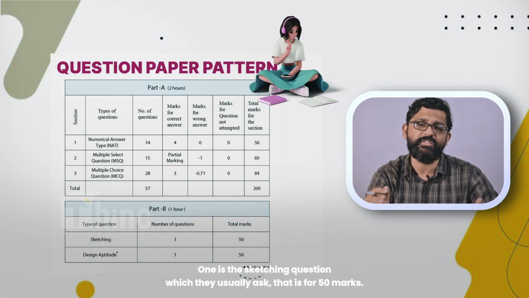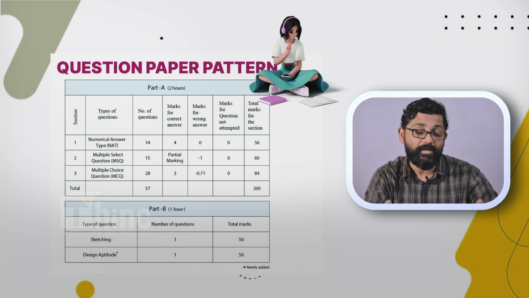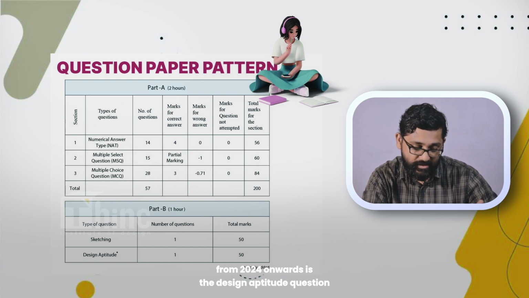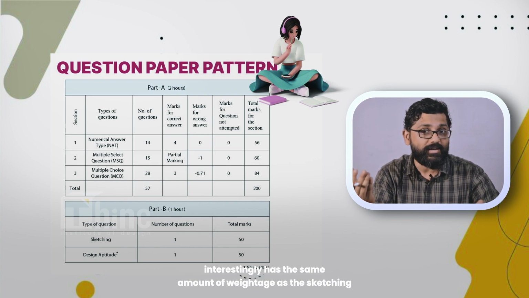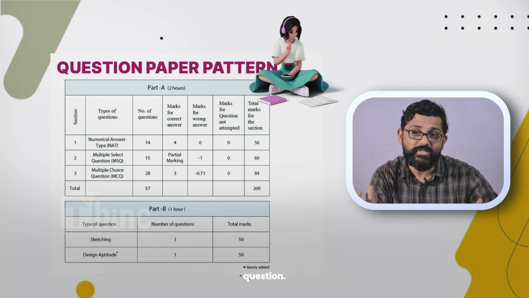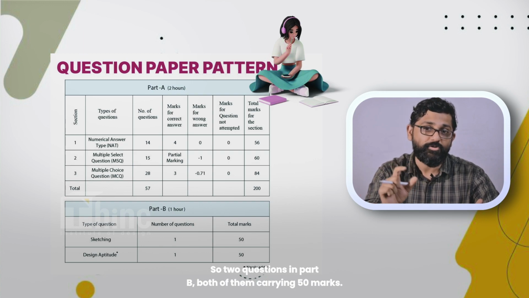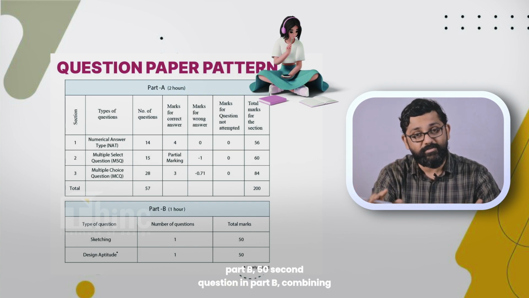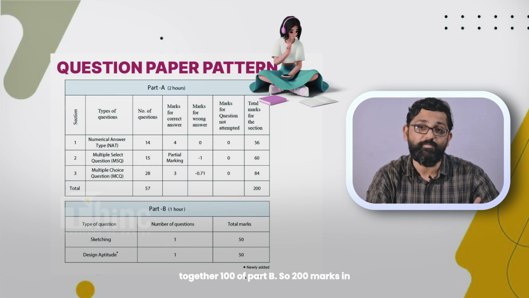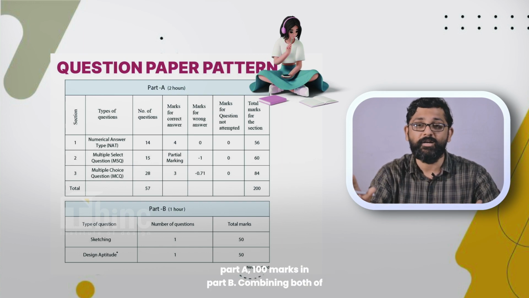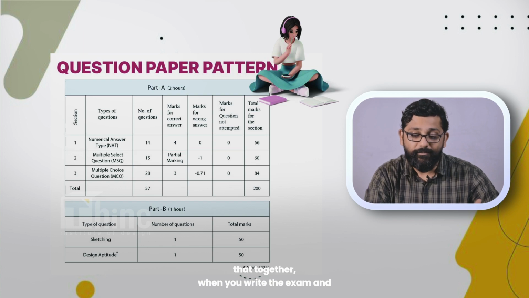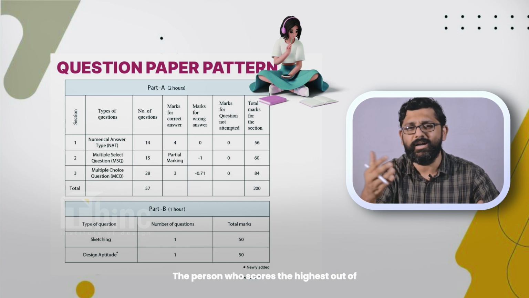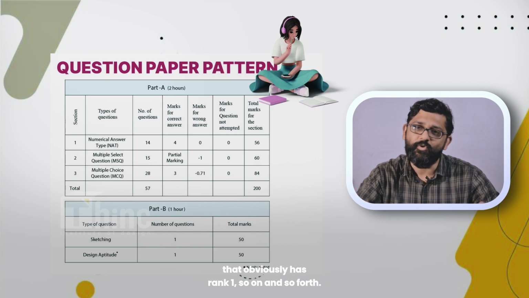One is the sketching question which they usually ask, that is for 50 marks. The other question that they have newly introduced from 2024 onwards is the design aptitude question. Now that design aptitude question, very interestingly, has the same weightage as the sketching question. So 2 questions in Part B, both of them carrying 50 marks. So 200 for your Part A, 50 for the first question in Part B, 50 for the second question in Part B, combining together 100 for Part B. So 200 marks in Part A, 100 marks in Part B. Combining both together, when you write the exam and finish it, you get a total out of 300. The person who scores the highest out of that obviously has rank 1, and so on and so forth.